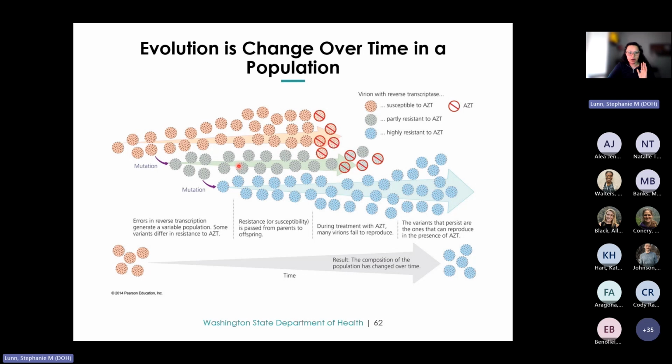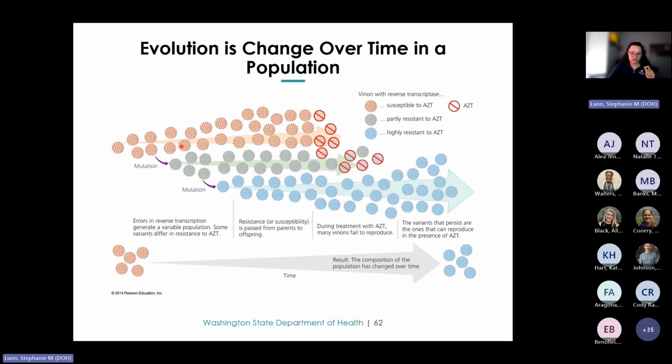So initially, the population of HIV, shown here in red, is susceptible to AZT, meaning that the drug efficiently and effectively inhibits the virus. However, errors during reverse transcription lead to genetic variability among the viral population, and some of these variants may acquire mutations that confer partial resistance to AZT.